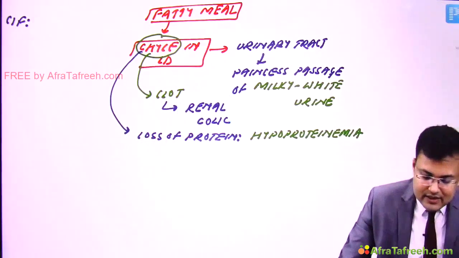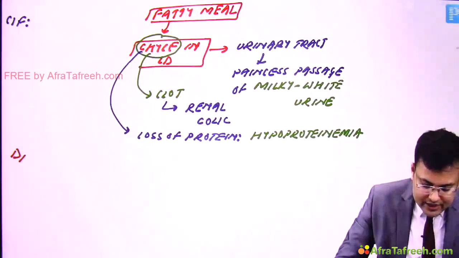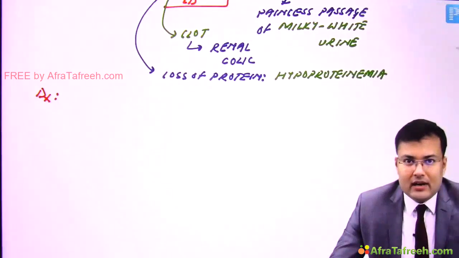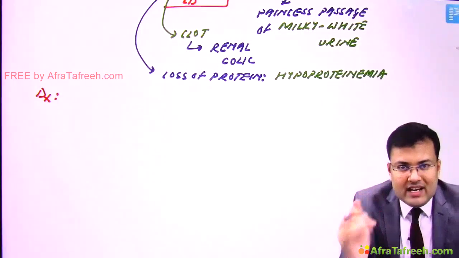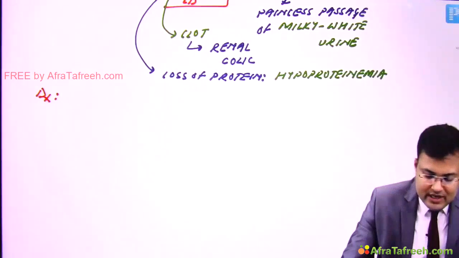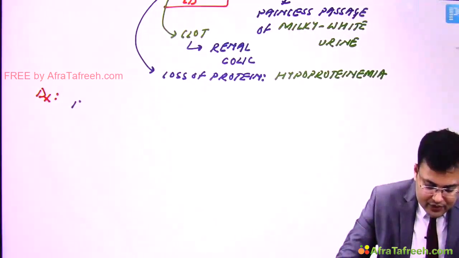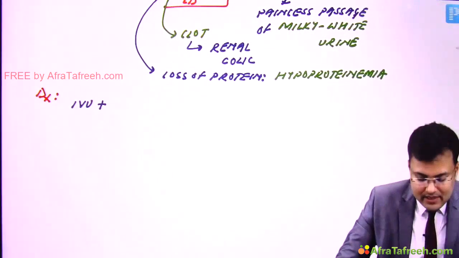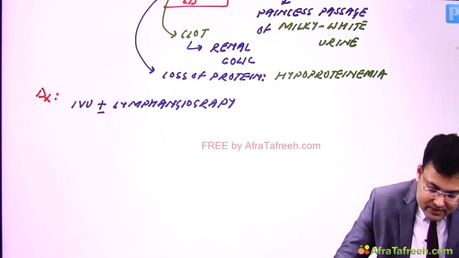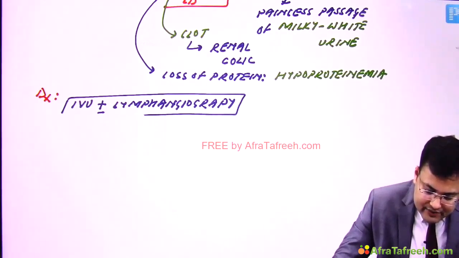By the way, first see the diagnosis. So here there is a basic problem, lympho-urinary fistula. So we have to assess the urinary tract and lymphatic duct. For assessment of urinary tract, what do we go for? We go for IVU or IVP plus minus lymphangiography.